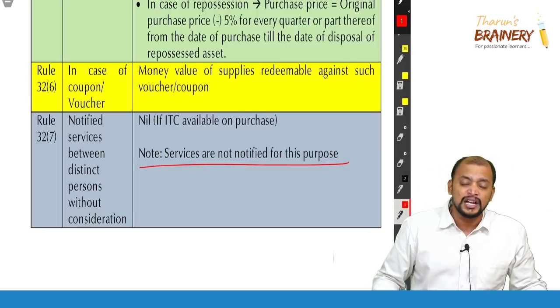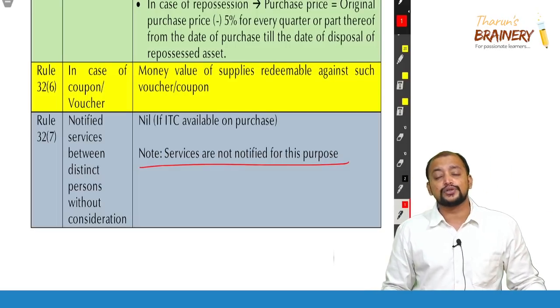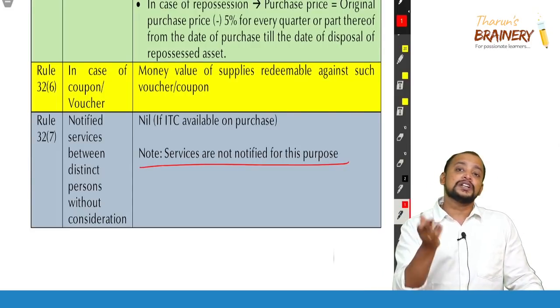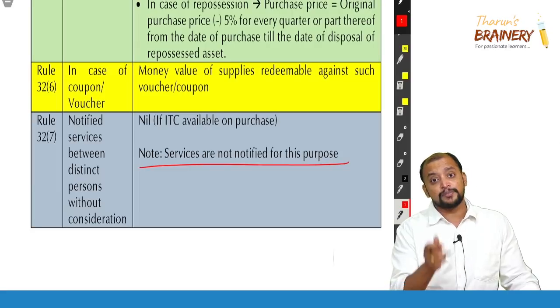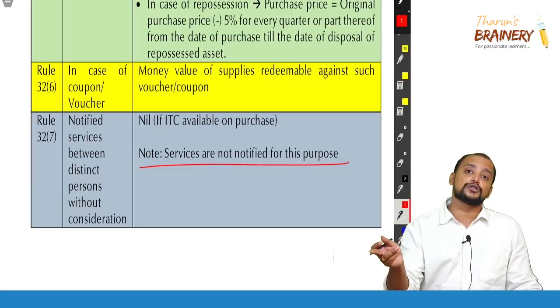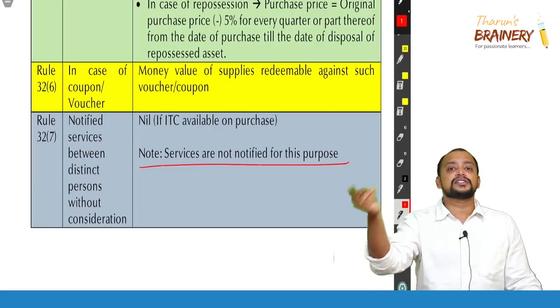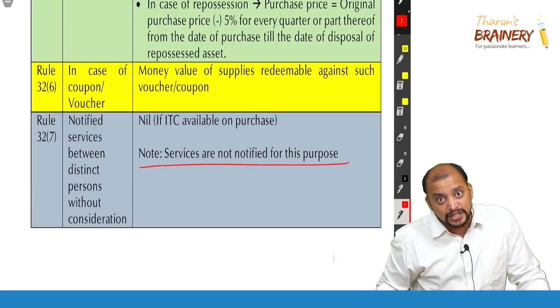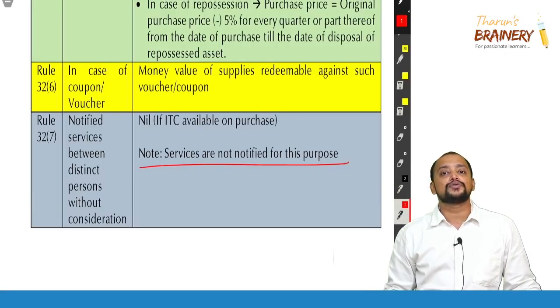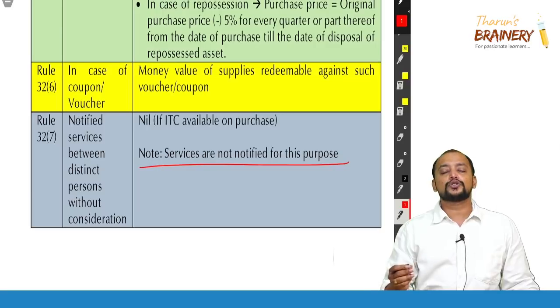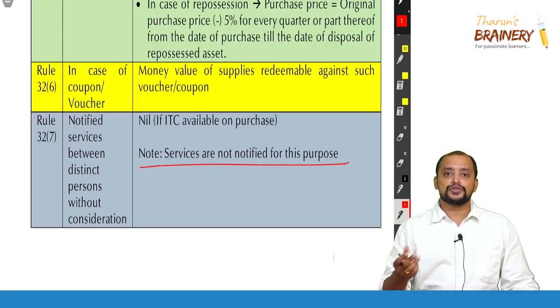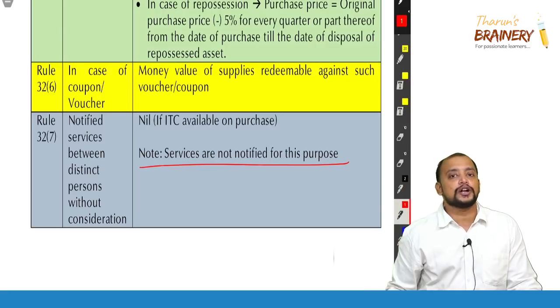Rule 32 sub rule 2 is forex transactions, 32 sub rule 3 is the air travel agent, 32 sub rule 4 is life insurance business, 32 sub rule 5 is second hand dealer in goods. For second hand dealer in goods, a very important point: purchase should also be used, sales also should be used. If purchase is new and sale is used, that will not come under second hand goods. And then rule 32 sub rule 6 is vouchers, coupons, etc. What coupons? Identifiable vouchers mean a product is mentioned, but the price is not mentioned on that voucher.